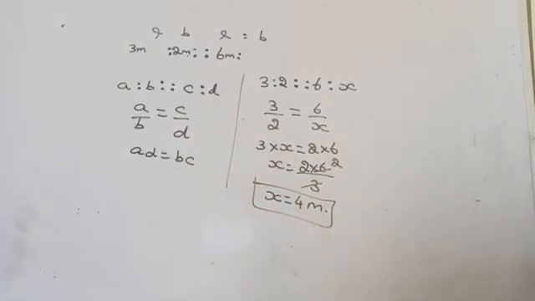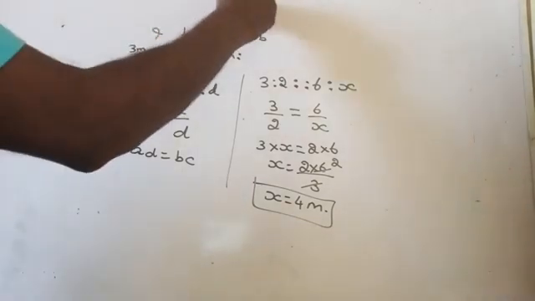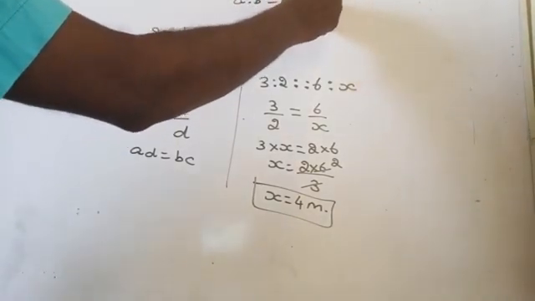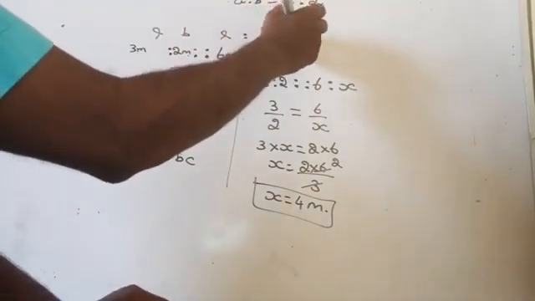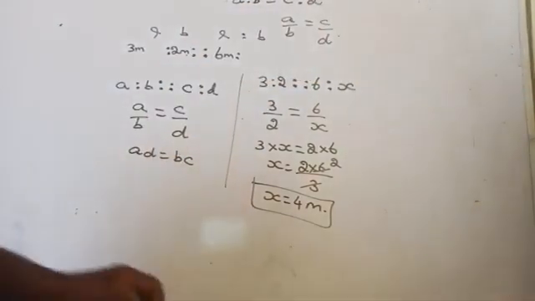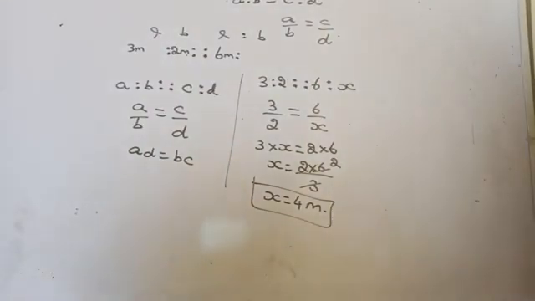Okay. Then after that, exercise 8.1 is based on this concept only. The ratio A is to B can be written as A by B. If the two ratios are equivalent, then you can write A by B equal to C by D. That is, A is to B equal to C is to D. Proportion: if A is to B is as to C is to D, that can be written as A by B equal to C by D. Are you getting it here?